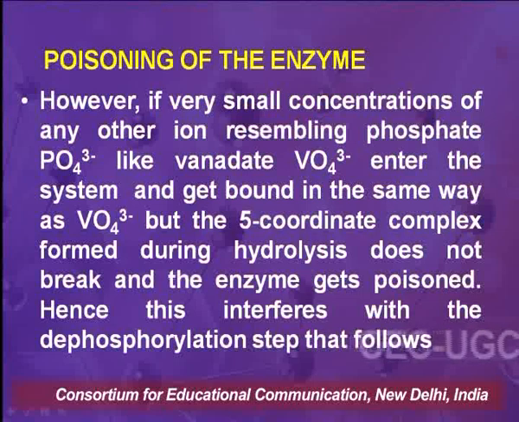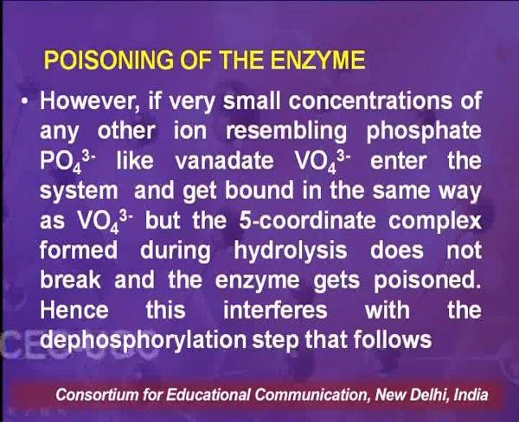However, if a very small concentration of any other ion resembling the phosphate ion, for example vanadate, enters the system, the enzyme gets poisoned. Vanadate and phosphate, which have vanadium and phosphorus respectively, are of almost similar size and similar configuration, so vanadate gets bound in the same way as phosphate, but the 5 coordinate complex formed during hydrolysis does not break.